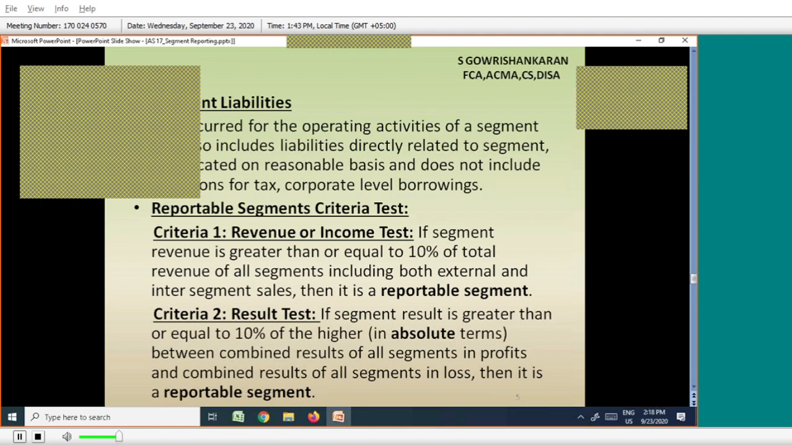If segment result is greater than or equal to 10% of the higher in absolute terms between the combined results of all segments in profit and the combined results of all segments in loss, then it is a reportable segment. You just tell me, what is absolute term? What do you mean by absolute? Just message me your answers.